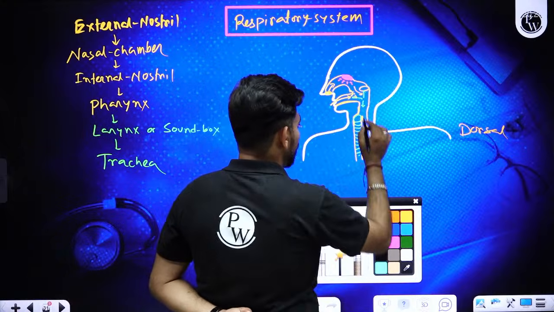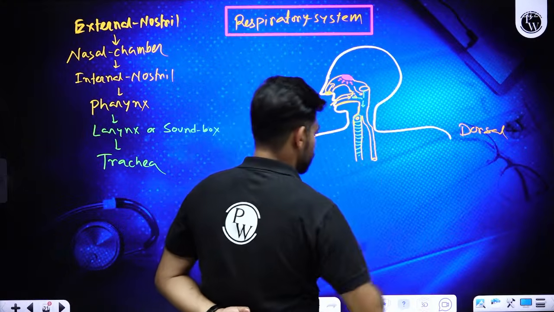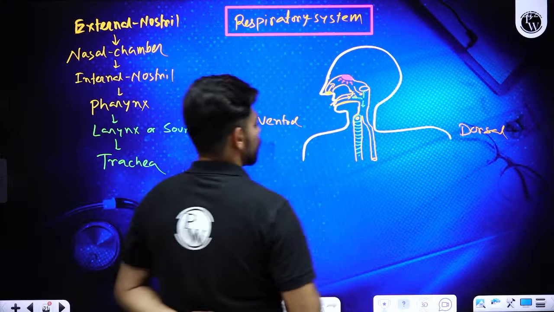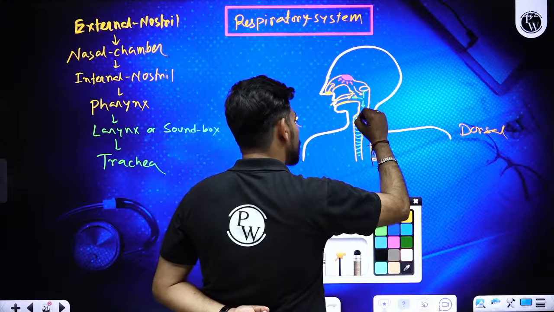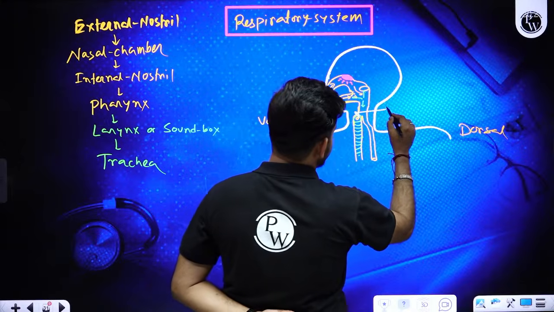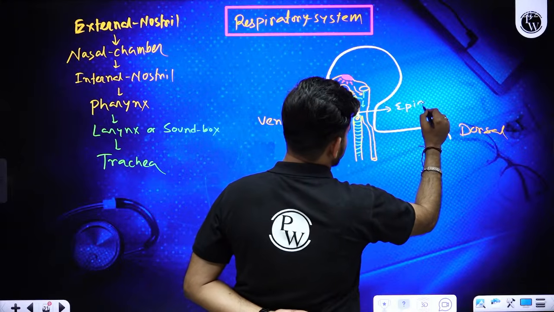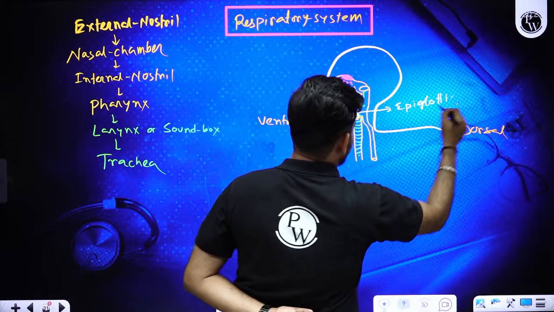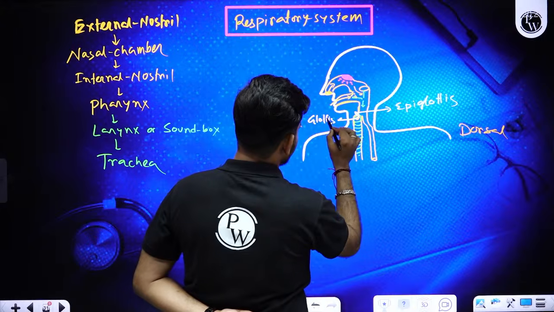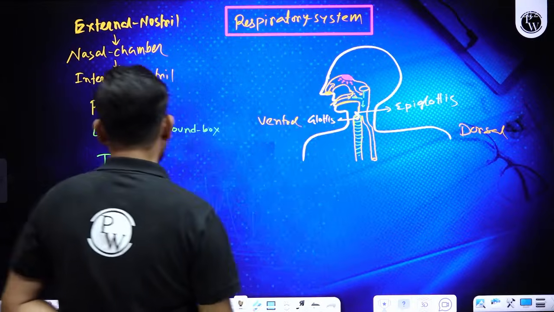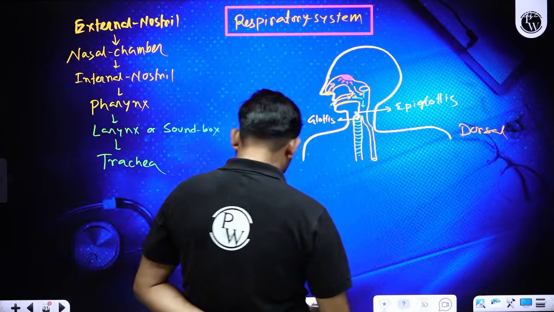At the opening of the sound box, we have a cap which protects it, called the epiglottis, and the opening is called the glottis. The opening of the sound box is called the glottis, and that is protected by the epiglottis.